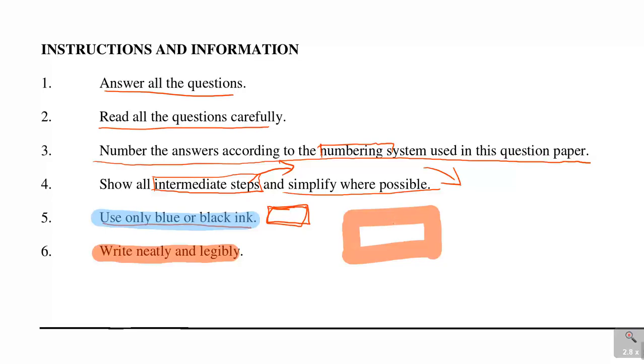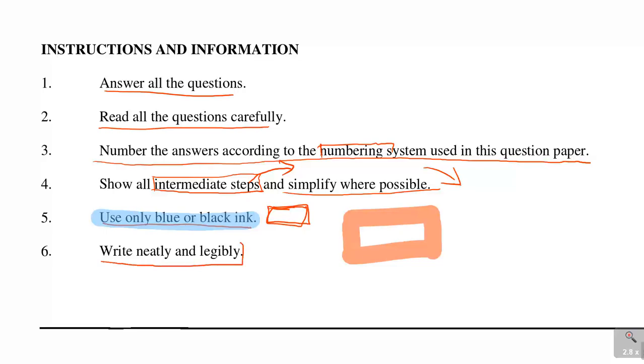If you're going to use a pencil, they will not mark that work. Remember that. They will think it's rough work. So you can use it for your drawings, but whenever you are writing, use blue or black ink. You can even use blue or black when you're drawing the diagrams.